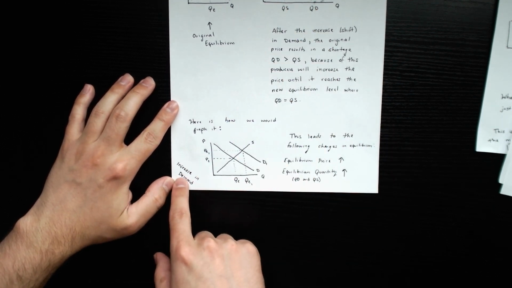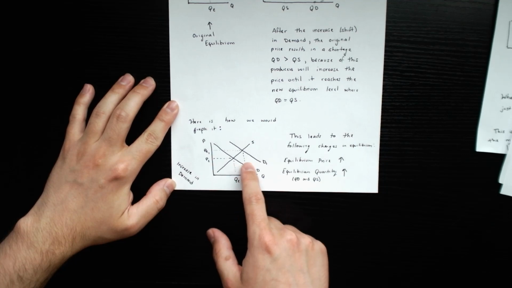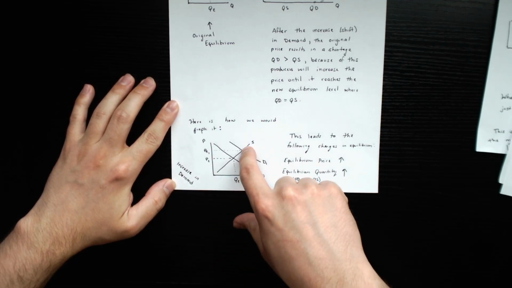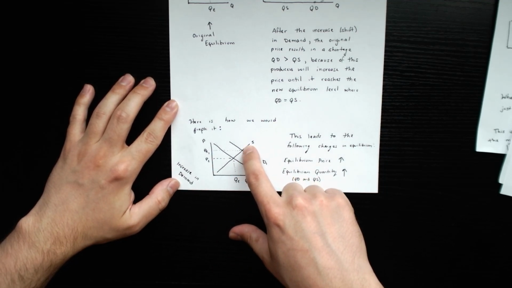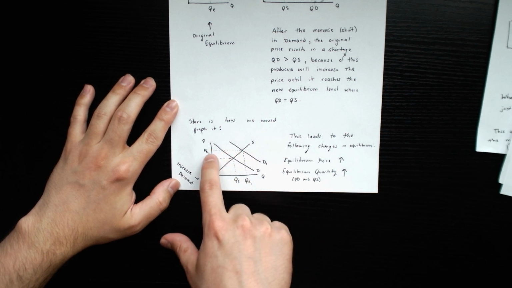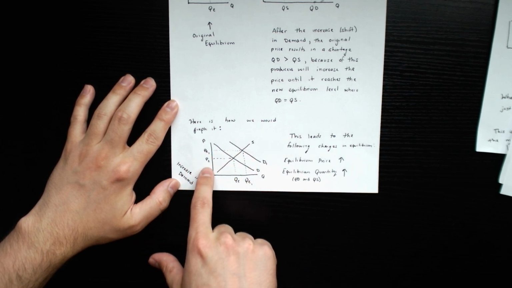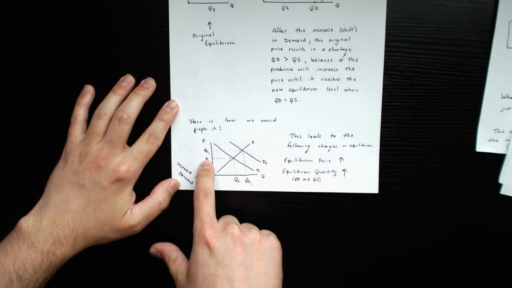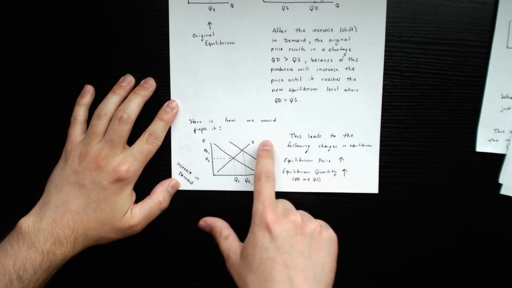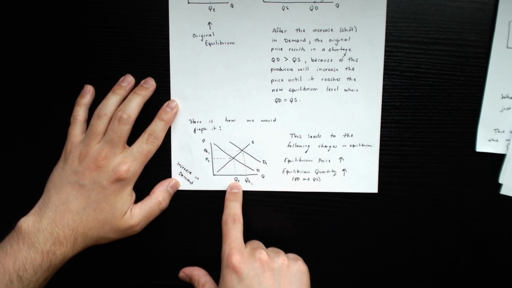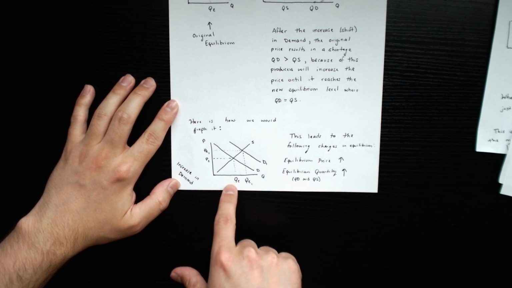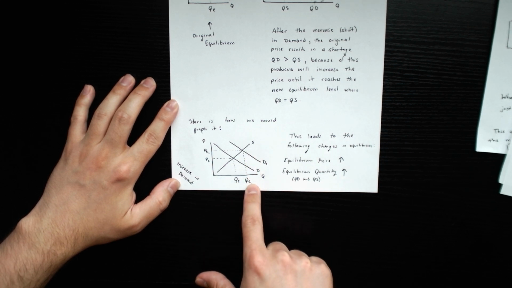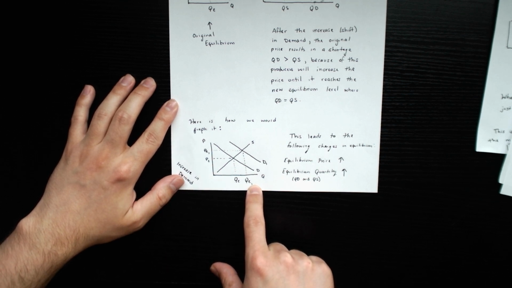Here's an example of what we just said. So if there's an increase in demand, the demand curve is going to shift to the right, resulting in this new equilibrium level right here. I've shown it by labeling it PE1 as a continuation of the original PE. The new one is PE1. Same thing here. This was the original equilibrium quantity, QE. After the shift, we have a new equilibrium quantity, so I've labeled it QE1 right there.